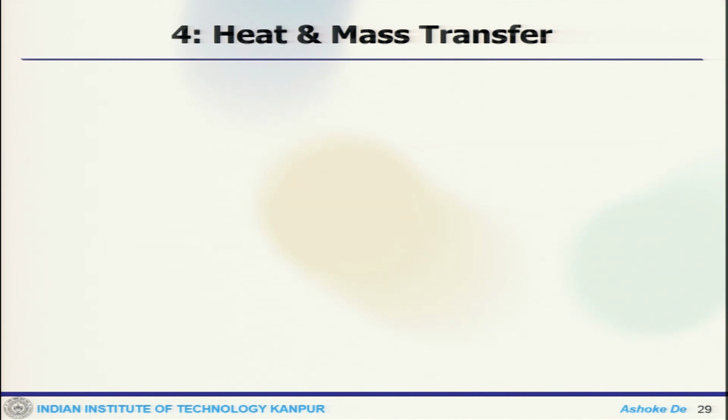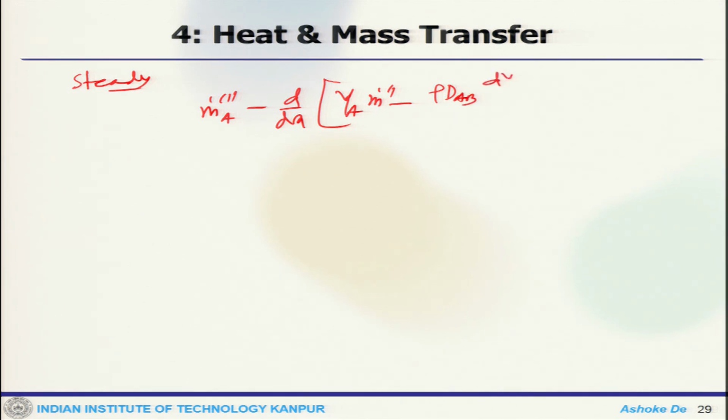Now, for steady flow, one can simplify this. This would be m dot triple dot A minus d/dx of (Y_A m dot minus rho D_AB dY_A by dx) equals 0. So, 4.31 is the steady flow one dimensional form of species conservation for a binary mixture.